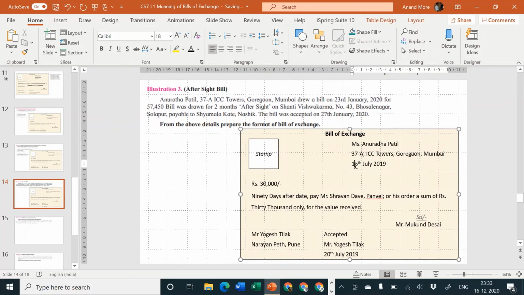And what is the date of drawing the bill? The bill is drawn on which date? It is drawn on 23rd January, 2020. Bill is of rupees 57,450. The bill says it is 2 months after sight.